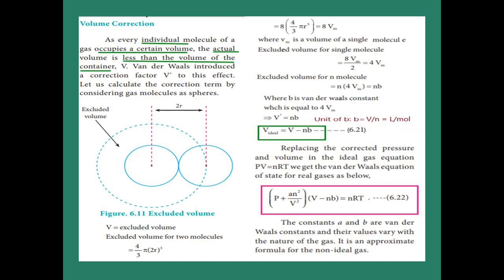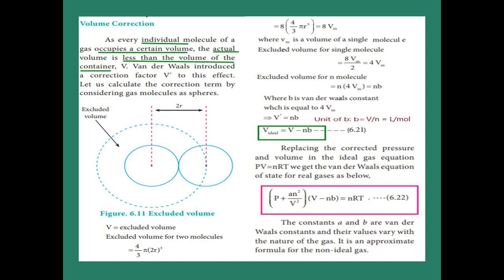Now b is the Van der Waals constant. We have to find out the unit for this b, which I indicated in brown color. From the equation, what is the b value we get? Interchanging V and n, b is equal to V by n. What is the unit of V? Liter. And the unit of n is mole. So the unit of b is liter by mole. Now V ideal is equal to V minus nb.